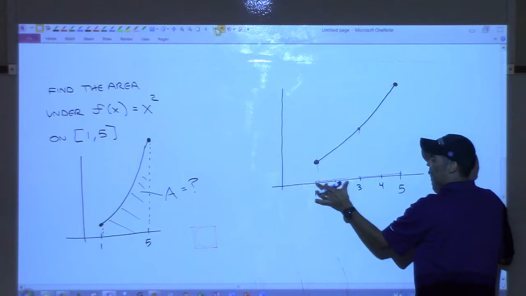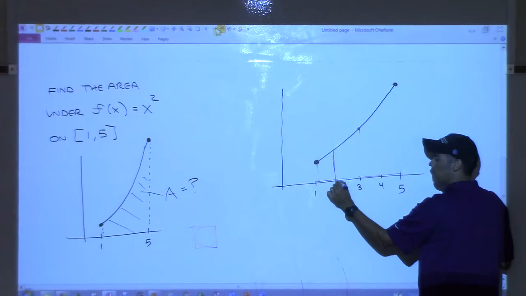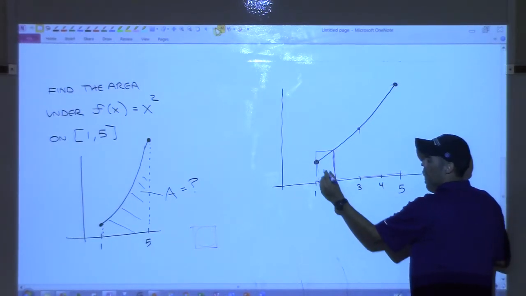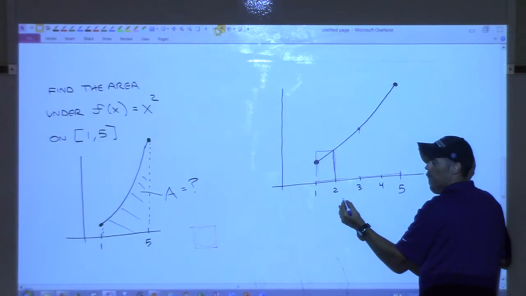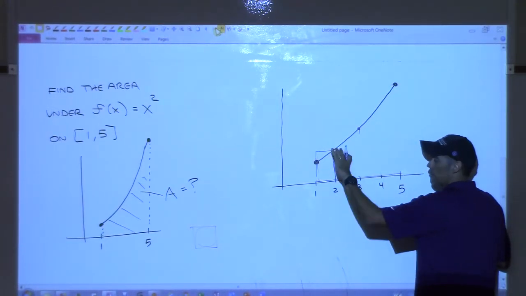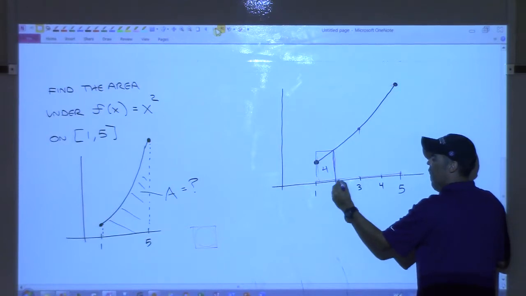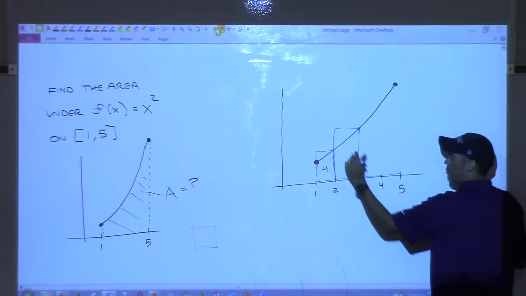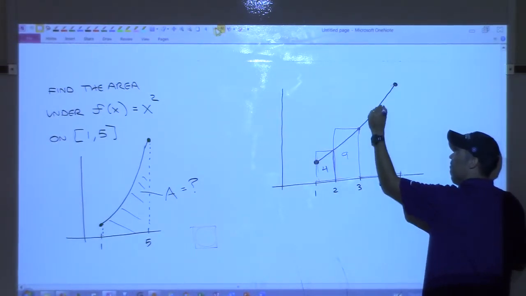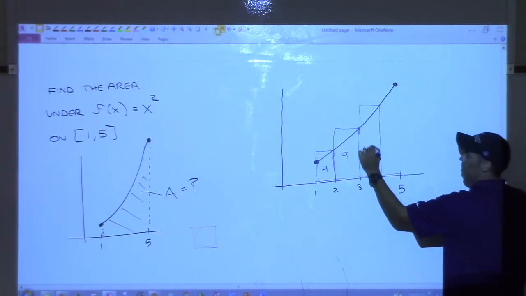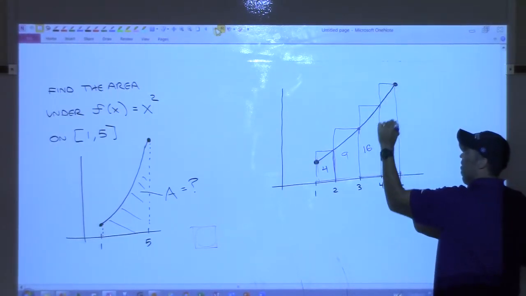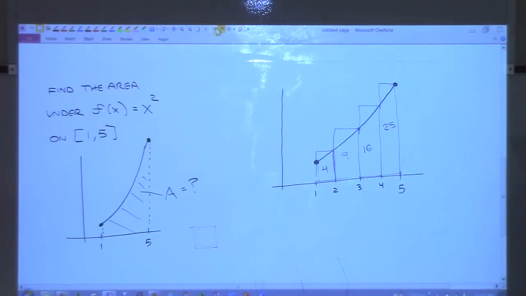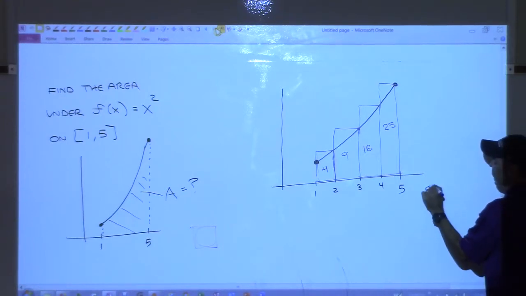But what if instead of going every 2, I just go every 1? So I go over, I go up, I plug in. How tall is that one? 4, over and down. So the area of that, I'm going to put it in here this time. What's the area of that one? How wide? 1 now. Tall? 4, so that's 4. Here, up, over, down. That'd be 9 times 1, so that's 9. And then I go over, up, over, down. What's the area of that one? 16. And then last, up, over, down, we get 25. Now we add those up. What do we get? 54? Yeah. 54?